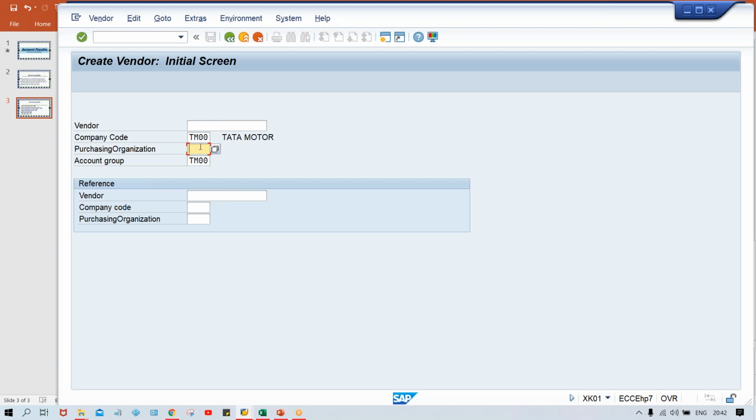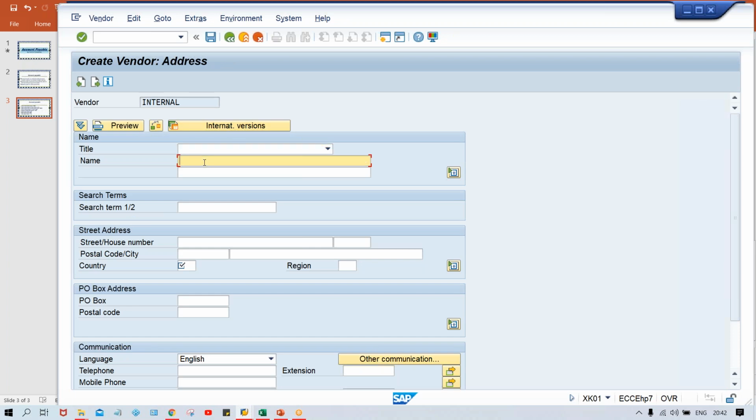And in later classes, I have to explain a topic called FI-MM integration. So during FI-MM integration, what is happening, guys? I'm going to set up this purchase organization. So again, it is going to be explained in later classes. Right now, give your company code, give your account group, and press enter. Don't give any number here in this vendor field. Why? Because the number range is going to be generated by the system automatically. Press enter.